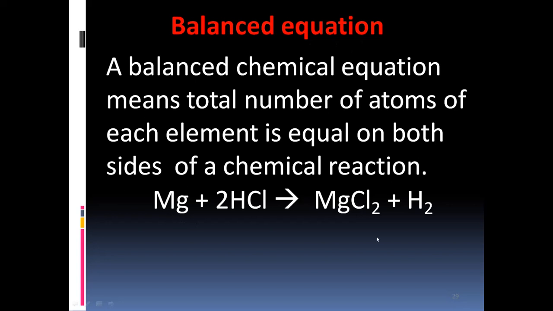Observe this equation here. Magnesium is 1, magnesium 1, right. Hydrogen is 2, hydrogen is 2. Chlorine is 2, chlorine is 2. So here in this equation, number of atoms on the reactant side is equal to number of atoms on the product side. So such a equation is termed as balanced chemical equation.